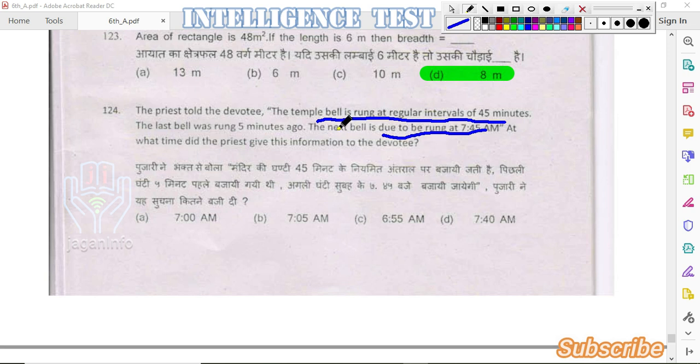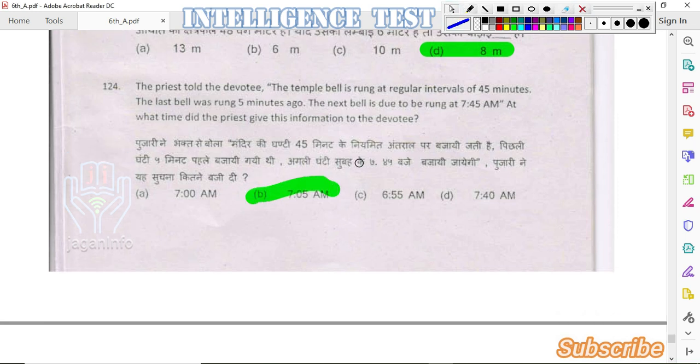Here every 45 minutes the bell will be rung. So actually the bell will ring at 7 o'clock. But here they have given that last bell was rung 5 minutes ago. So by adding 5 minutes to this, we will be getting 7:05 a.m. Answer is option B, 7:05 a.m.